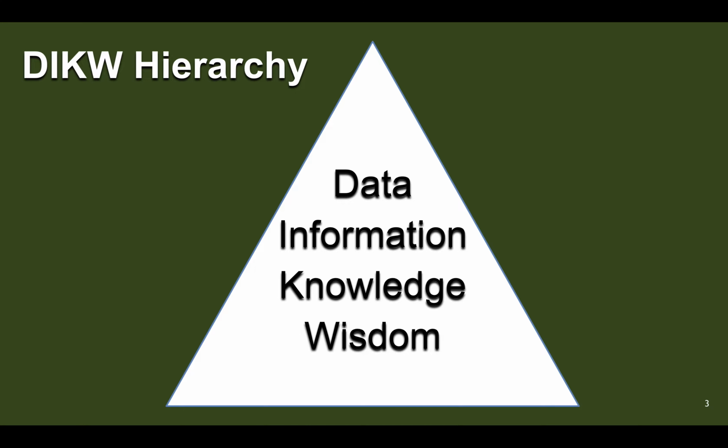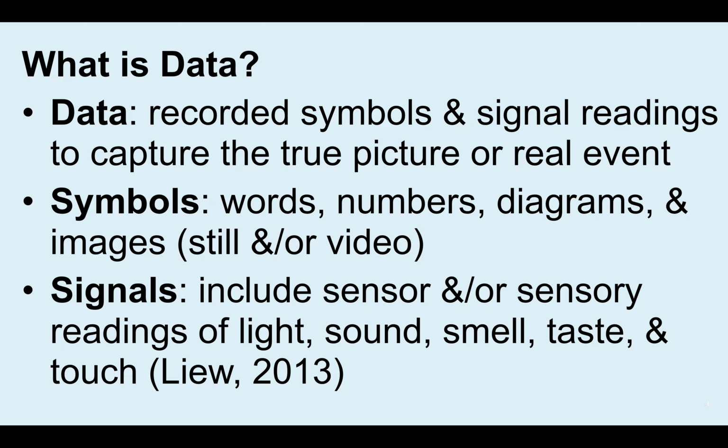Before I get into the different types of poor quality information, I'm going to go over the DIKW hierarchy. I'll have to work on my alphabet soon. That stands for data, information, knowledge, and wisdom. First, what is data? It's recorded symbols and signal readings to capture the true picture of a real event. To divide that between symbols and signals: symbols are words, numbers, diagrams, and images, whether still or video. Signals, in contrast, include sensor or sensory readings of light, sound, smell, taste, and touch. So data can be pretty broad-based.